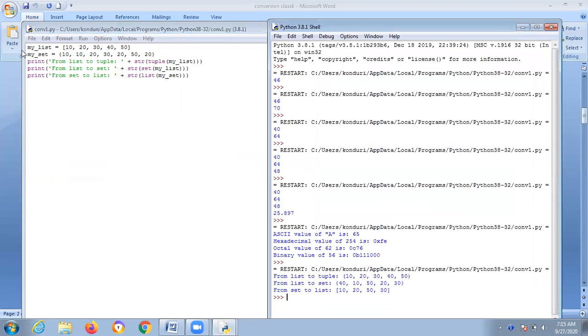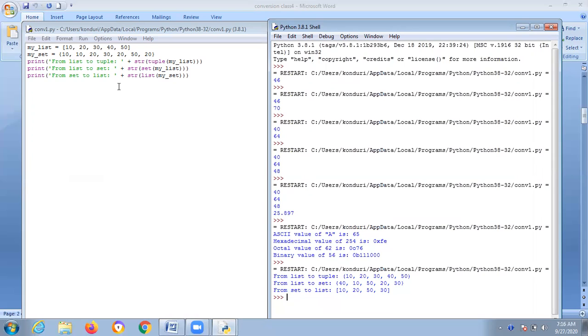See, observe this carefully. This entire thing will be displayed like this only. String tuple minus list. The values in the list are 10, 20, 30, 40, 50. Yes, right? And from list to set, the set should always be included in flower brackets.